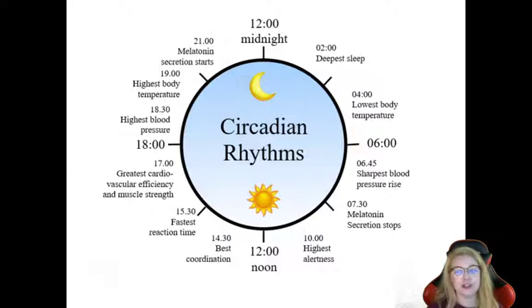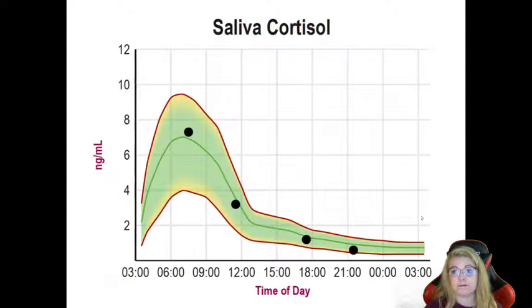And so this is just kind of an overall, this is not exactly pinpoint. At exactly noon, this does not just happen. At exactly 7:30 in the morning, melatonin secretion does not just stop. It's just kind of a ballpark example to show you that this is a rhythm that is going on around the clock. And yeah, there is variation between different people, but in general, if we are taking care of ourselves and are healthy, we all follow a very similar biological rhythm.